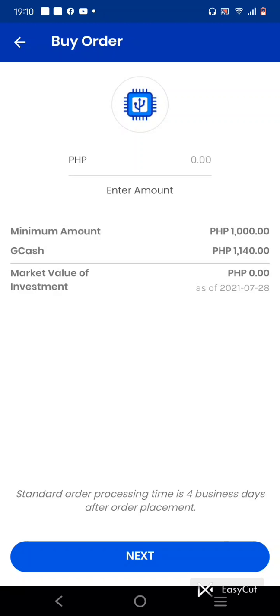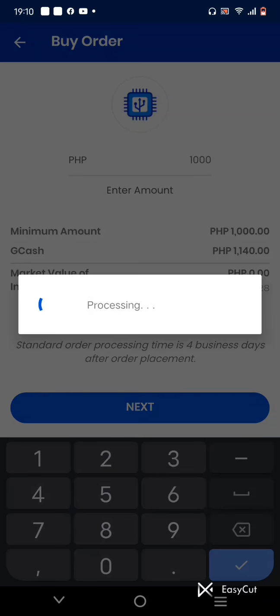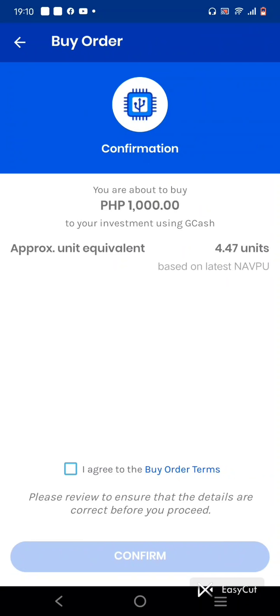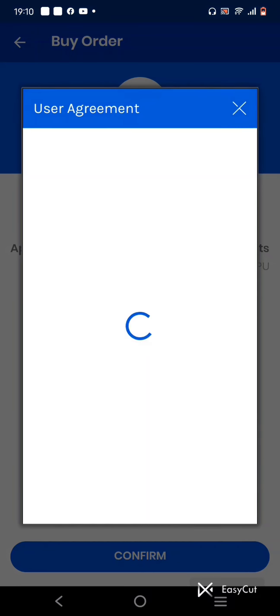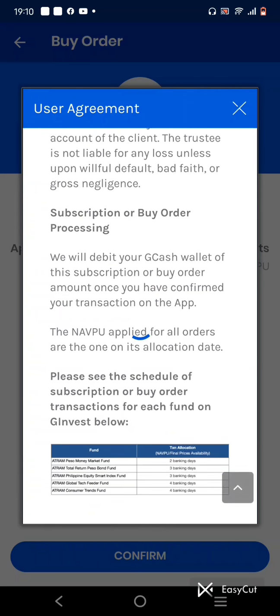Here's the minimum amount, the market value of the investment. To enter the amount, 1,000. That's the minimum in global technology. So you're about to buy 1,000 per investment using GCash, approximately 4.47 units based on the latest net asset value per unit. Okay, there's the issue agreement. Subscription or buy order disclaimer: this is not a deposit and not insured by PDIC. Returns cannot be guaranteed by the product. Okay? We are aware of that.